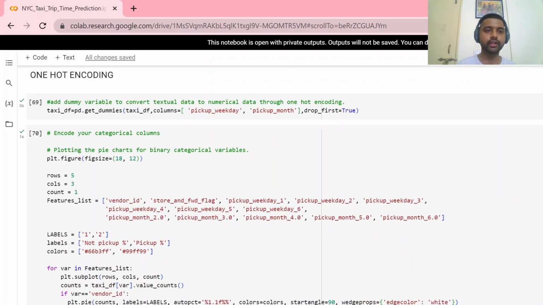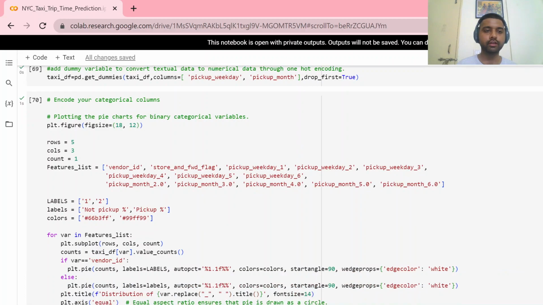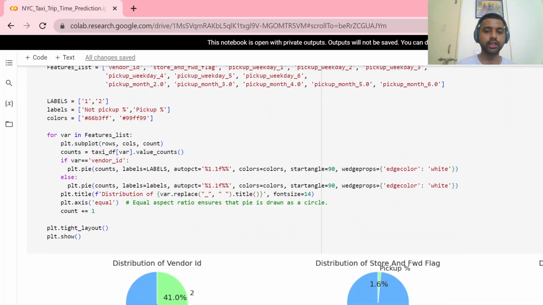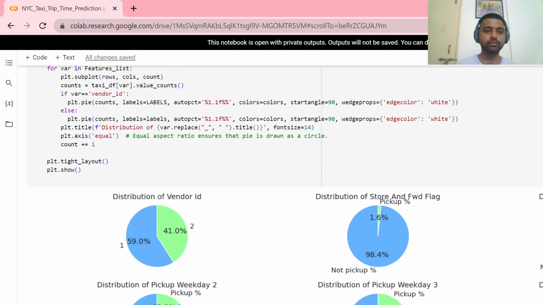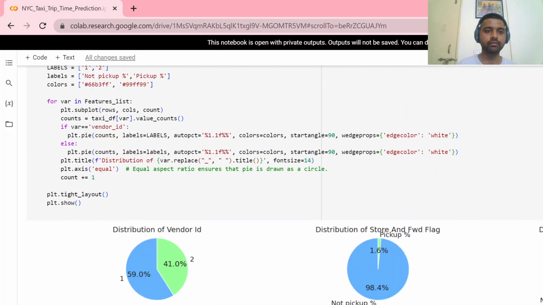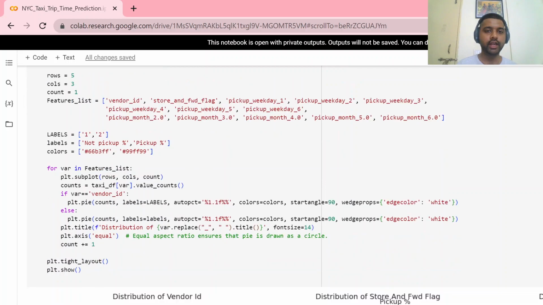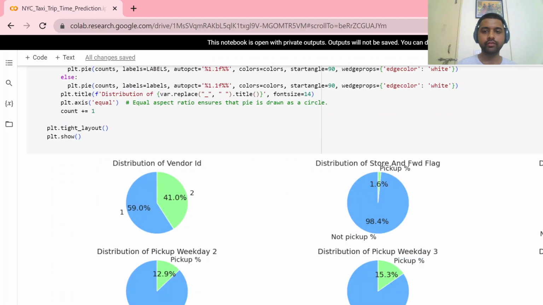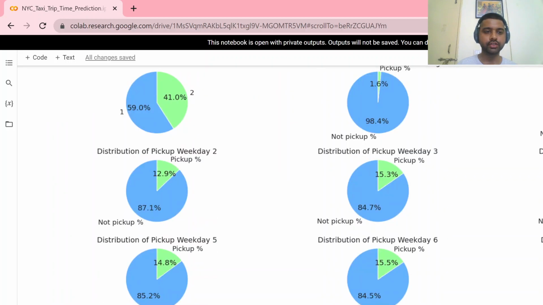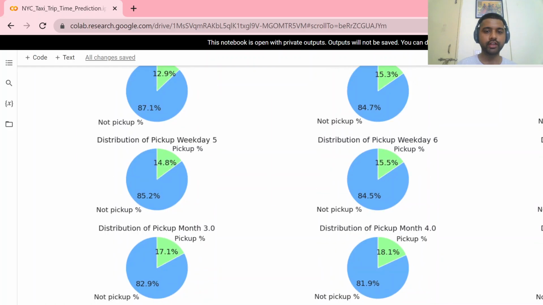We had the weekday, Monday, Tuesday, Wednesday, and pickup months also 1, 2, 3. So we created new variables in categorical form by using one hot encoding, and now we get more variables, and these are the distributions of our categorical variables.